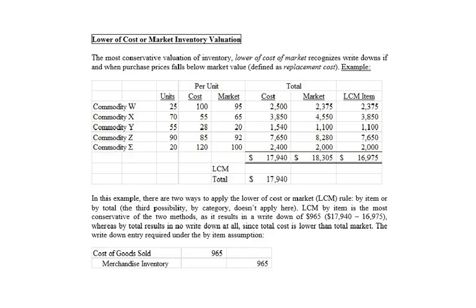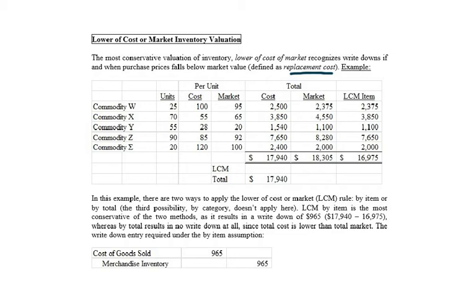And the last little tag along here is the idea of lower of cost or market inventory valuation. It's the most conservative valuation of inventory that you're going to see. What we're going to do here is write down our goods if purchase price falls below market, which we define as replacement cost. Now, replacement cost means what? To get the same thing in the same condition back. What would it cost you to get that same thing in that same condition?